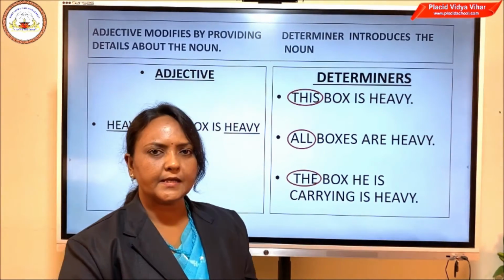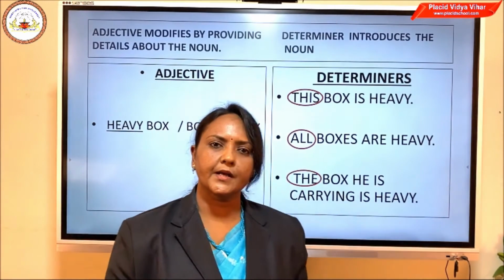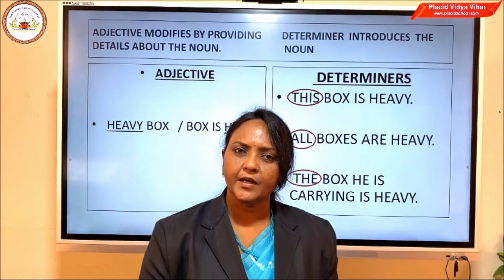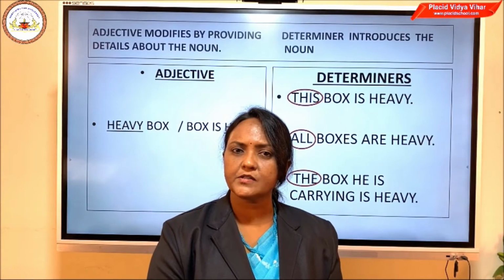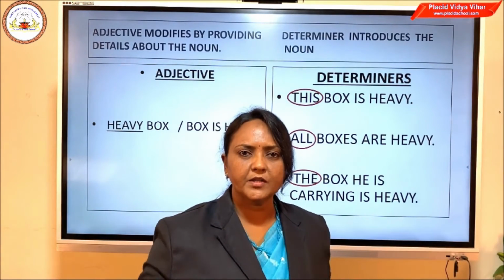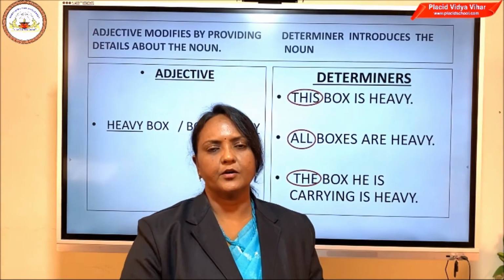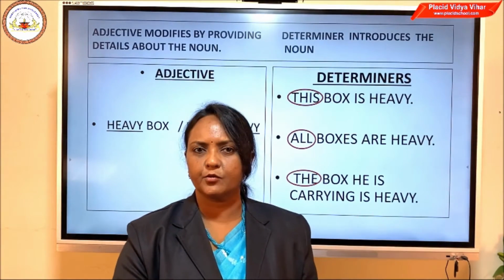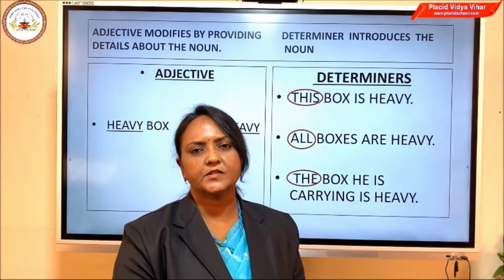Same thing in the second sentence. All boxes are heavy. See the word all. Does it give you any extra information about the box or boxes? No. It only tells us about the number of boxes or many boxes in the room. Maybe we are talking about all the boxes in the room. Then we can say all boxes are heavy.